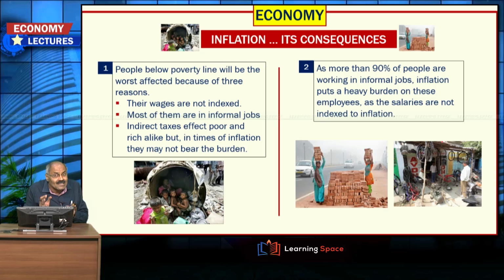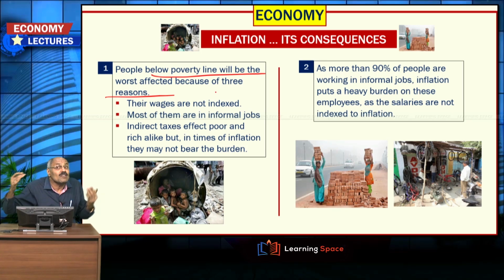The most important aspect is that the poor will be affected badly, and persons in the informal sector are affected badly, and as most of the poor are working in the informal sector, the poor people are ultimately worst affected because of inflation. Here you see, below poverty line people will be the worst affected because of three reasons. One is they are mostly working in the informal sector and their wages are not indexed.